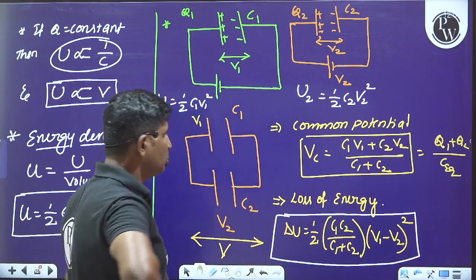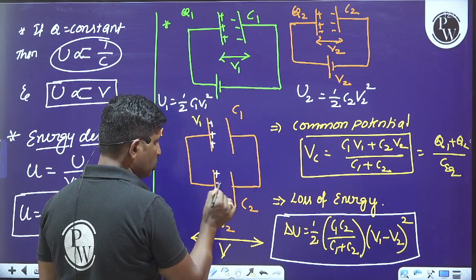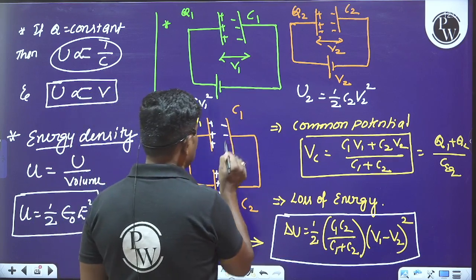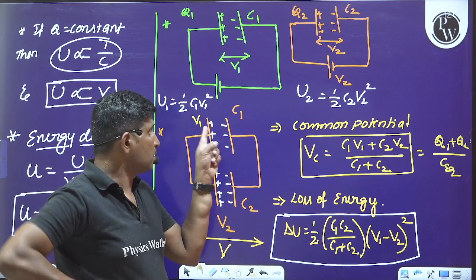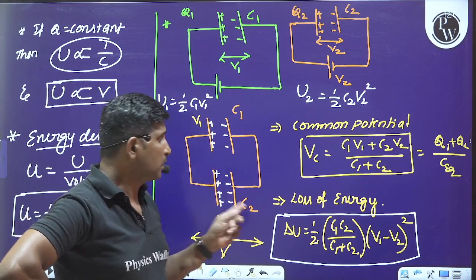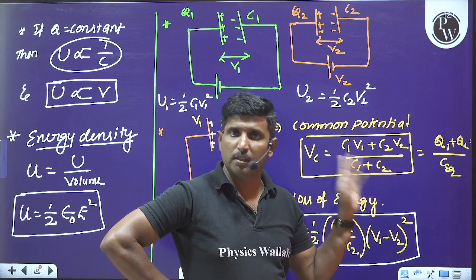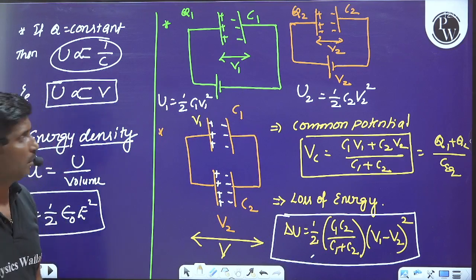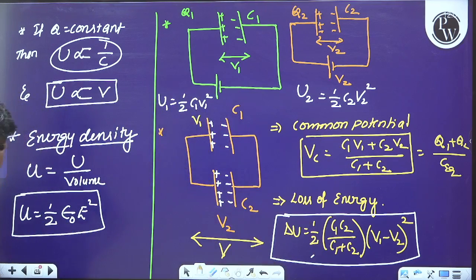One more thing: this formula with plus is obtained when the positive plate of one capacitor is connected to the positive plate of another capacitor. Is it clear? Suppose the positive plate of one capacitor is connected to the negative plate of another capacitor, then the common potential becomes C1 V1 minus C2 V2 divided by C1 plus C2. I hope you understood this. So please listen to the sentence properly. That is about how we can calculate the common potential and loss of energy.